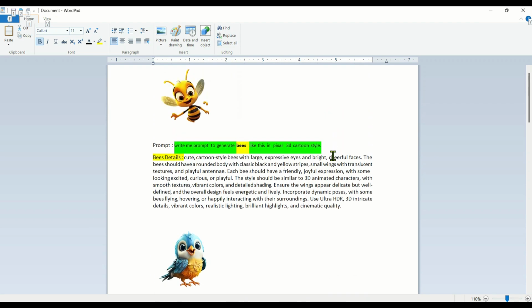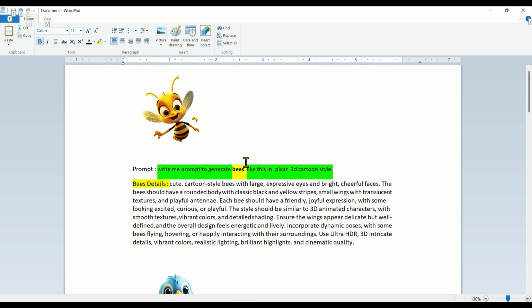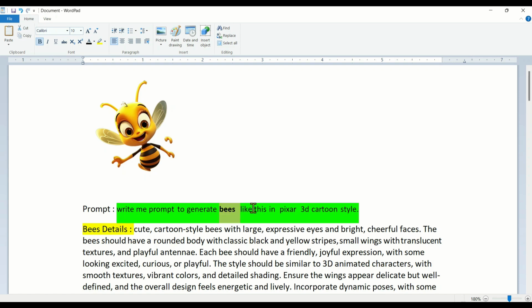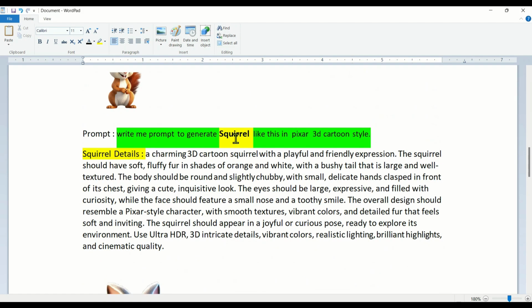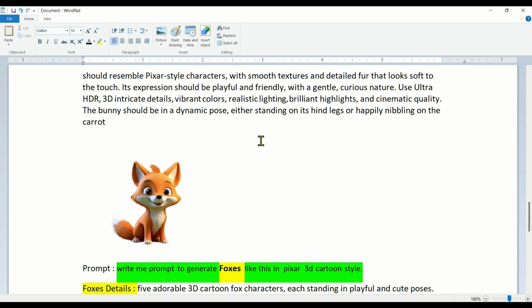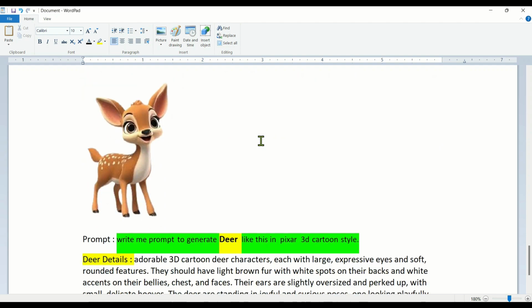For example, if I want multiple bees to appear in the video, I'll write bees in the prompt. But if I want just one bee, I'll write bee. If you check out the bird prompt, you'll see I wrote birds because I want multiple birds in the scene. On the other hand, for the squirrel prompt, I only wrote squirrel because I want a single squirrel. So, this is how you should create prompts for the characters in your script. I hope this makes sense.